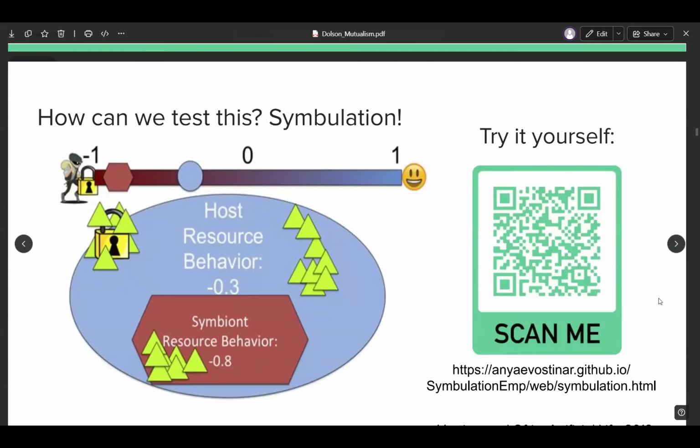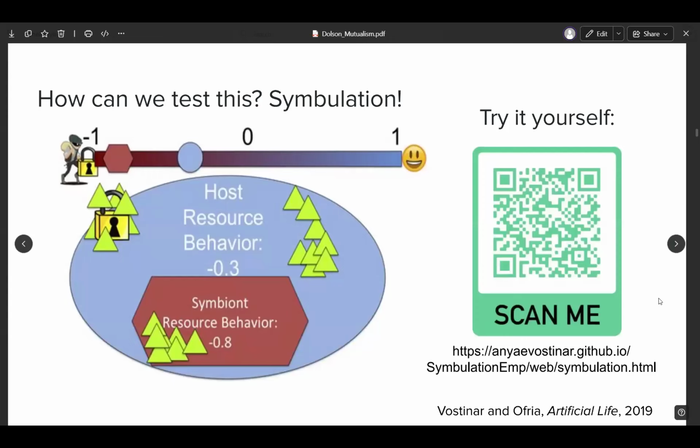So how can we test this? It is notoriously challenging to change the effect size of mutations in the lab or in nature. So this is a great use case for artificial life. I used a system called Symbulation. In Symbulation, there are two populations, the hosts and the parasites. It's designed to be very simple.